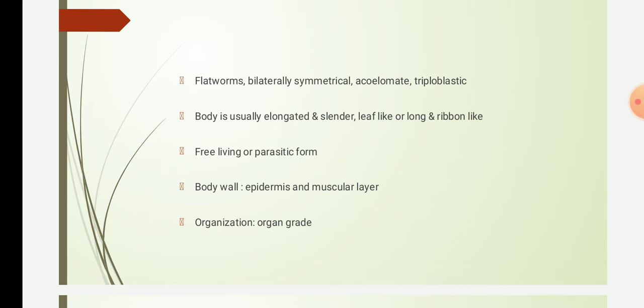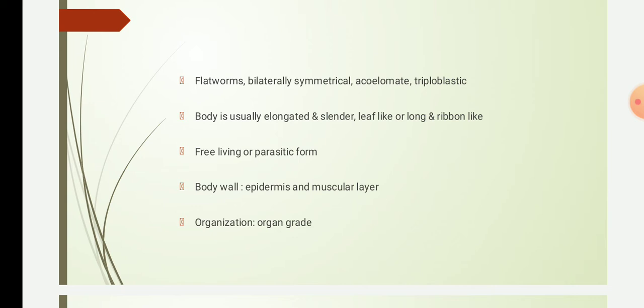Sorry, the body is usually elongated and slender with a leaf-like structure. The body is elongated or slender, in some it is leaf-like or long, or even ribbon-like. They are bilaterally symmetrical. The body is dorso-ventrally flattened.